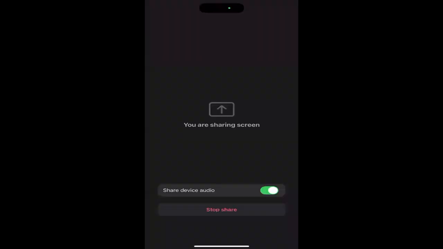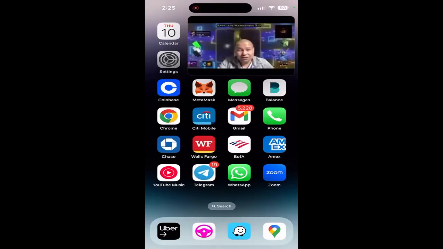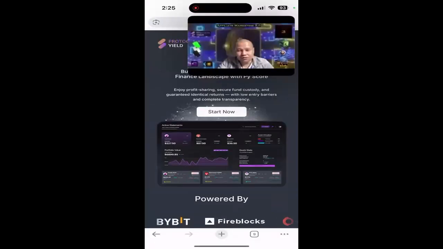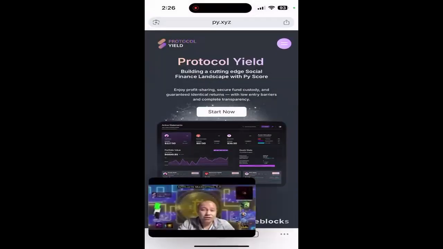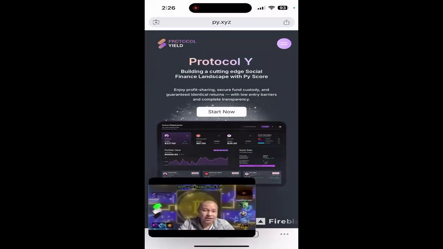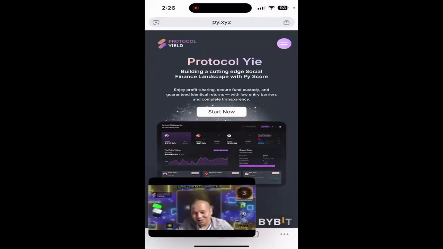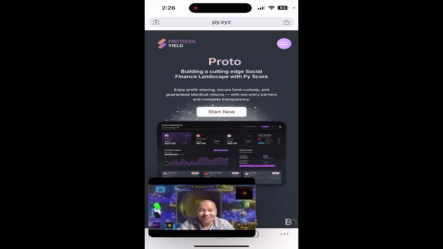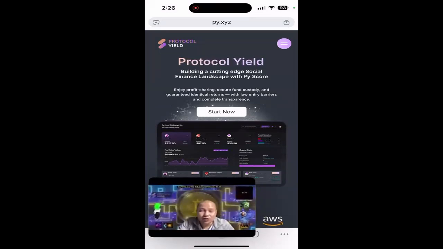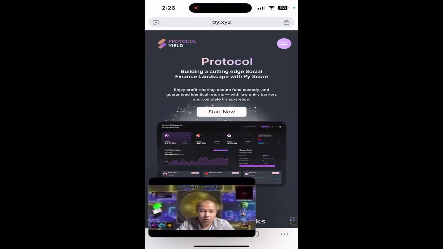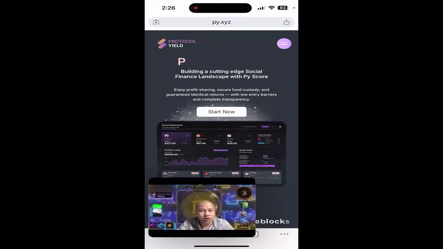Okay, when you go to your screen, go to your browser. Whatever browser you have on your phone, if you have Chrome or Safari, you can open it. Now the website is py.xyz. That's as simple and unique as possible. To be honest, I love the website. This is where you are going to go if you want to register or do the KYC on Pi.